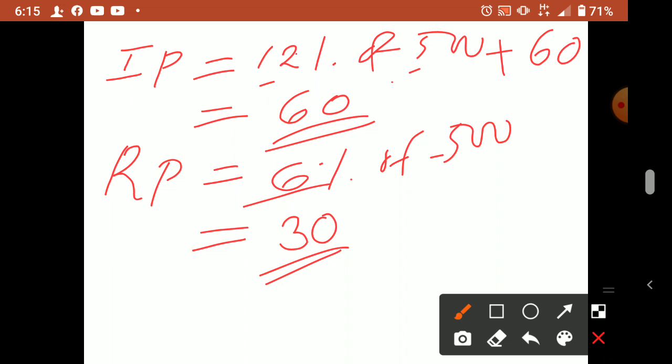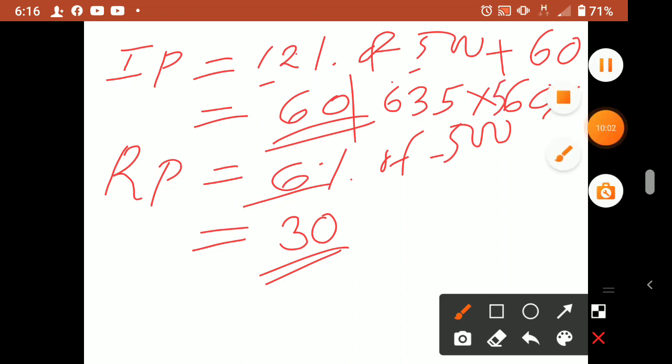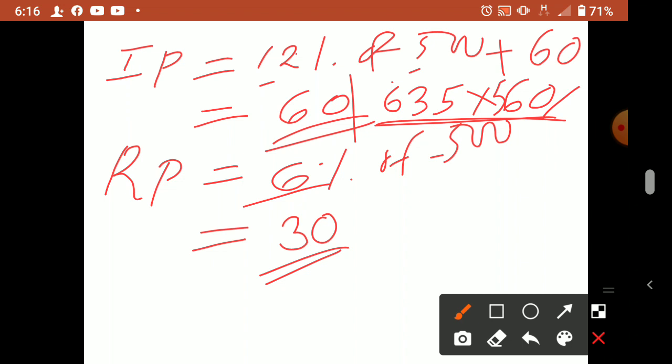At issue time, what is the number of debentures? 635 into 560. That is the amount we have to write in the bank account debit, to debenture application and allotment. Now here redemption time premium only is a loss.